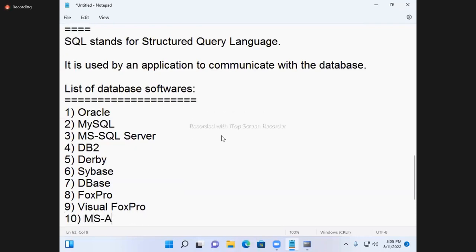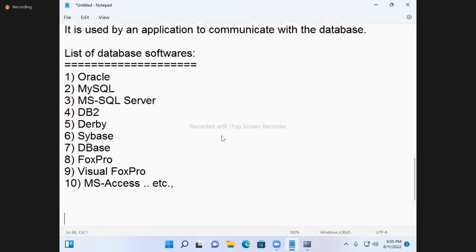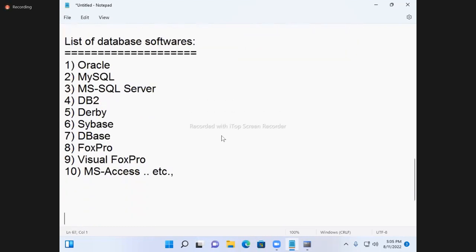MS Access. Like this, so many databases are there. MongoDB. Postgres.